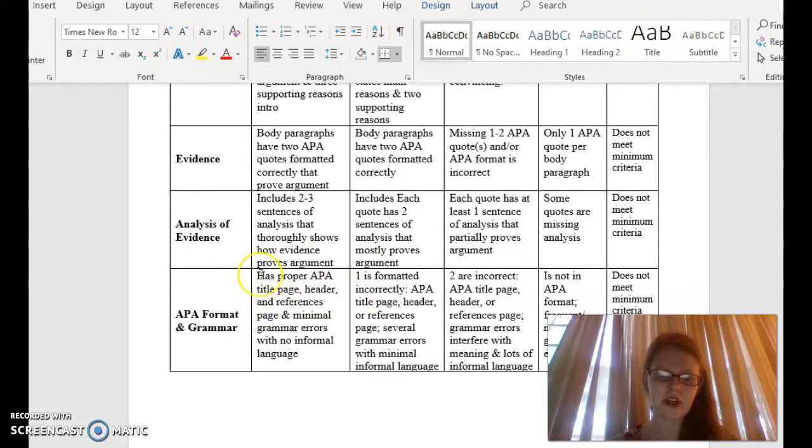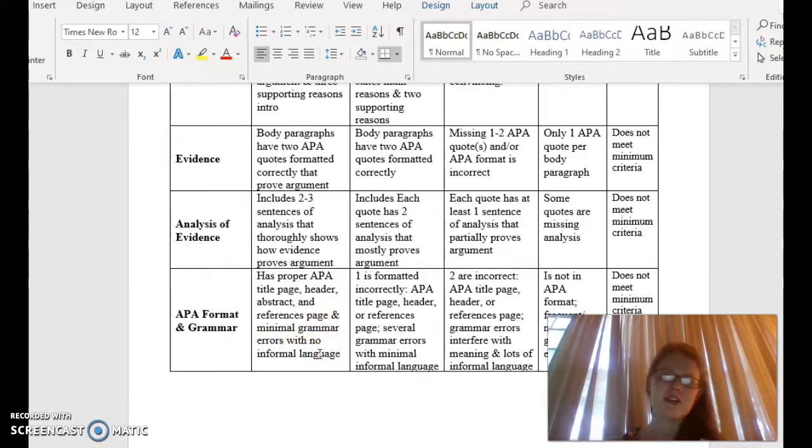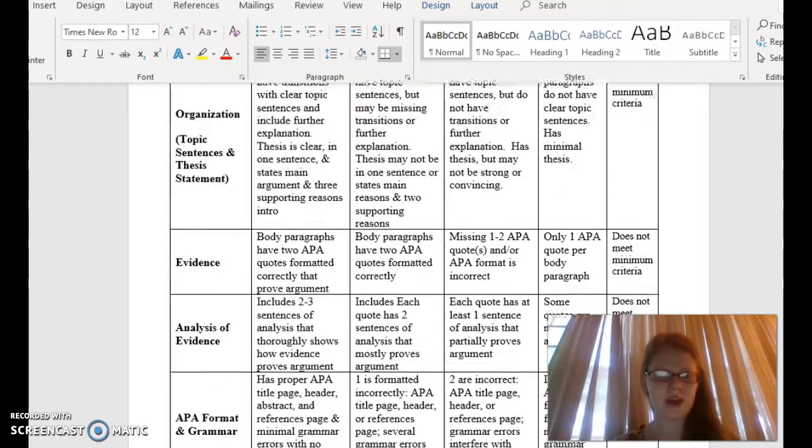The last thing you're being graded on is your APA format. So you should have a proper APA title page and header. I'm also going to include an abstract, all right, and a references page, and minimal grammar errors with no informal language. Remember, that means in the body of your paper, as well as in your introduction, you don't have any you and yours, you don't have any I, me, we, our, and you don't have any contractions, right? So make sure that you look at that list of informal language before you write.